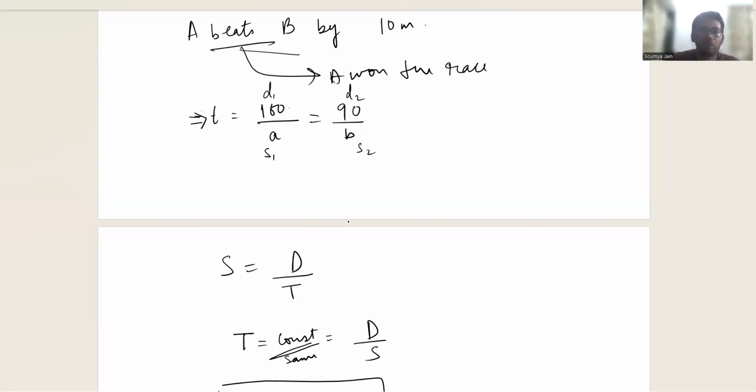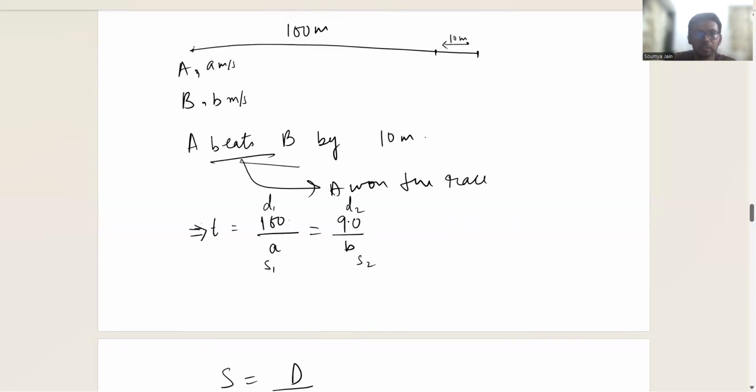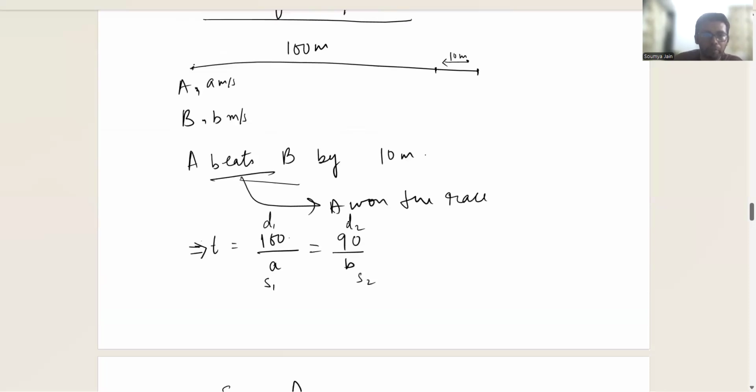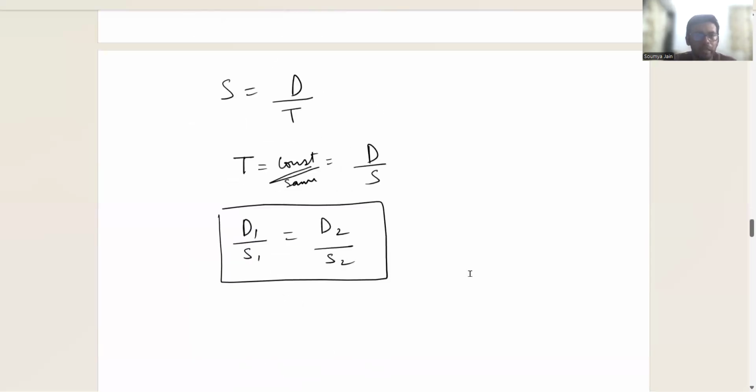Okay. Now, in such cases, these types of equations are formed very often, and then you would be asked to find out, let's say, the ratio of the speeds of A and B, or how much distance A traveled, or what was the speed of A, given some other data. So this is how you would be approaching these questions. And this can be done further also.